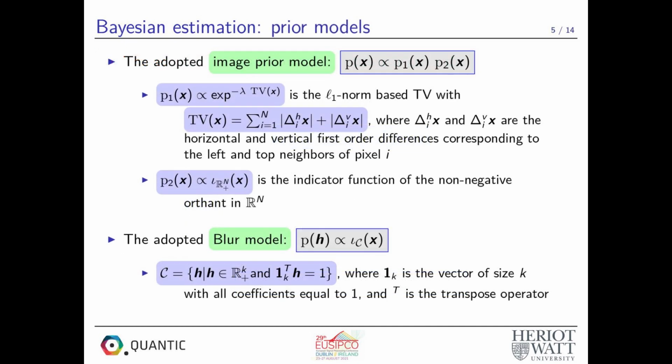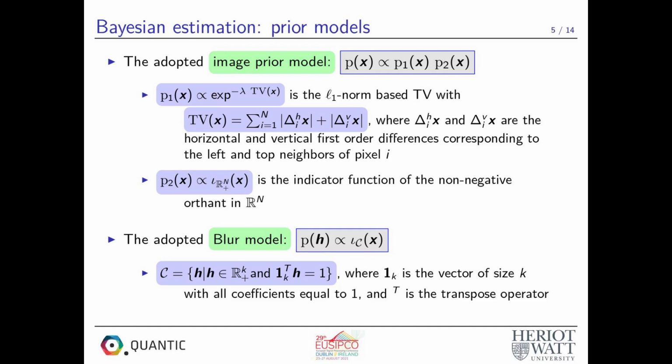Many image prior models have been adopted in the BID literature, such as Gaussian priors to promote smoothness or sparsity-inducing priors. In this work, we adopt a combination of two priors as an image prior model. The first is the L1 norm-based total variation prior, which promotes piecewise constant images and is a popular example of Markov random field priors.